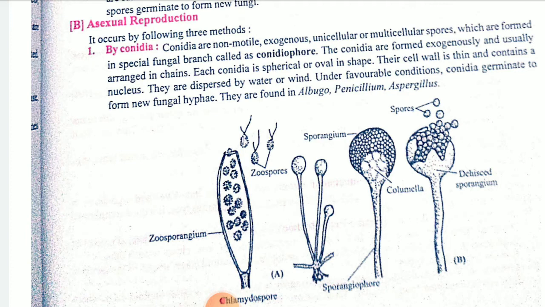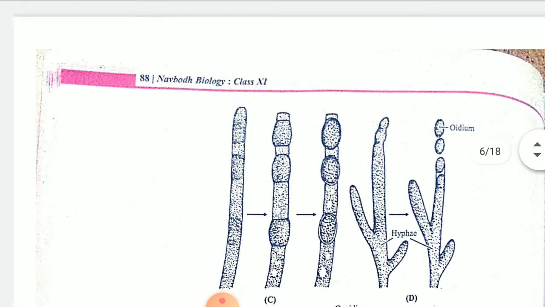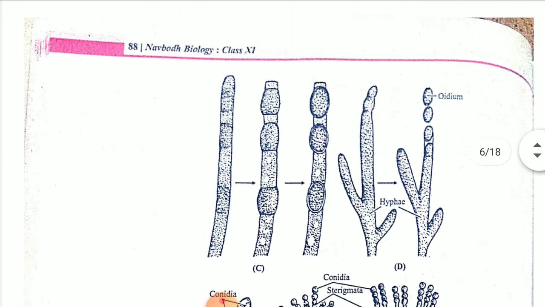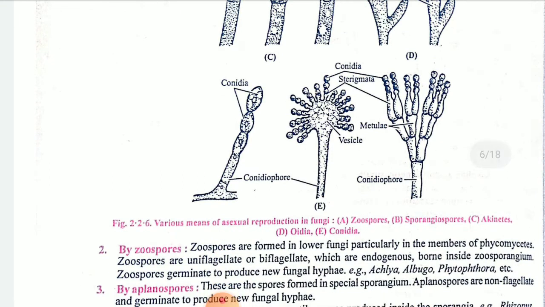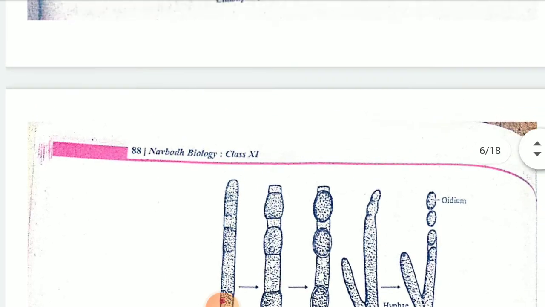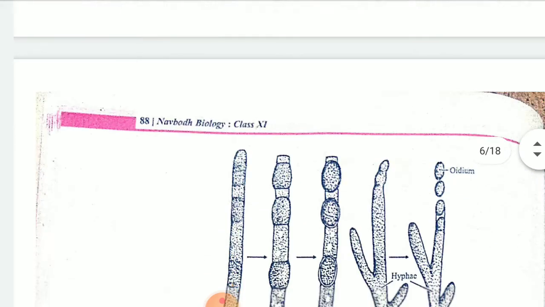So many zoospores are going to develop and that will reproduce to the complete fungal body. As you can see in figures C and D, the oidium and conidiophore, the bursting will take place and so on. So there are different types of asexual reproduction: zoospore, sporangiospore, aplanospore, oidia and conidia. Zoospores, as you can see, this one is the zoospore. A drop will be there and two flagella are there, so they are motile, they can migrate from one place to another.